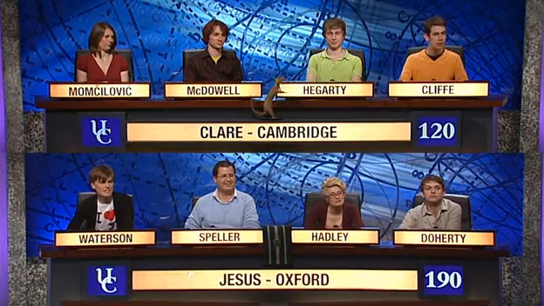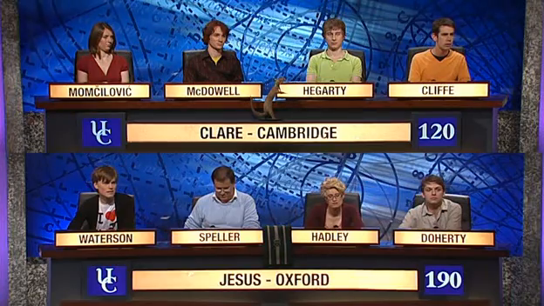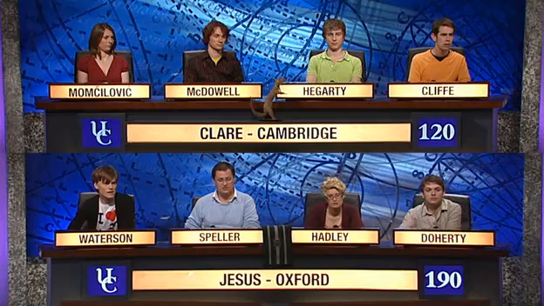Claire Cliff. 30. No. Sorry. Jesus? Jesus Watterson. 90,000. No, it's 1,000,000. 10 points for this. Plum, falls, sponge, cross and station are among words that may be preceded by the name of which British monarch? Jesus Speller. Victoria. Victoria is right, yes.